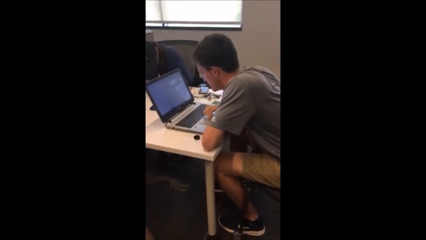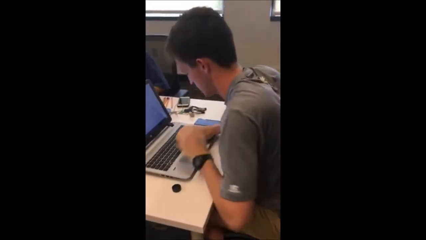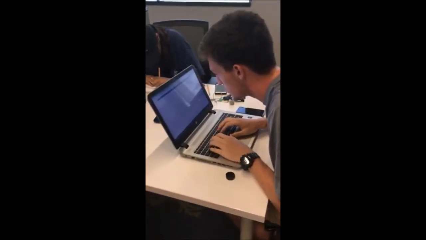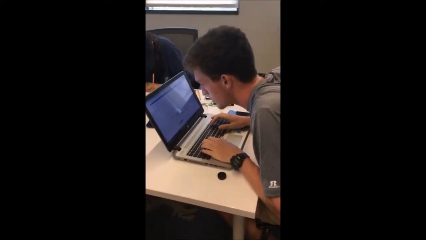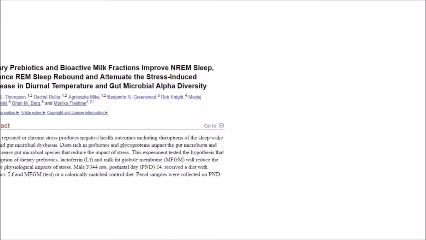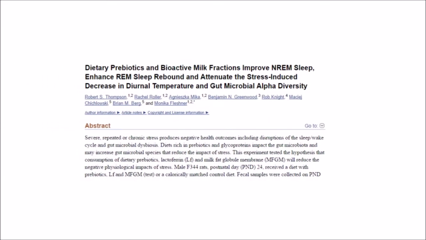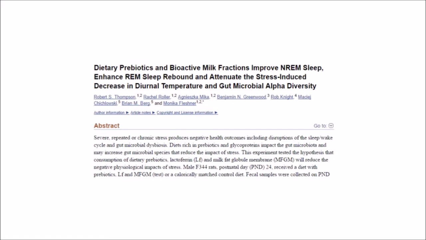In an effort to procrastinate, G. Wayne Burdell tries to figure out how he can sleep better for the few hours he'll be sleeping between now and the end of finals week. He stumbles upon an article which discusses how a diet rich in prebiotics started early in life can lessen the negative effects of stress on sleep and wake cycles.